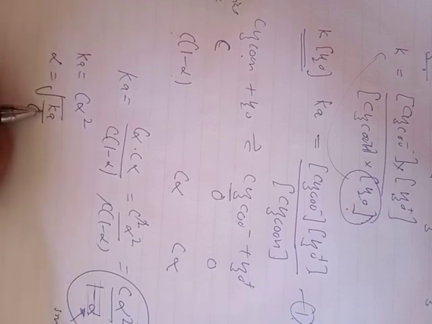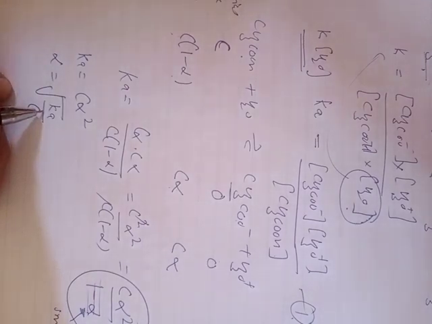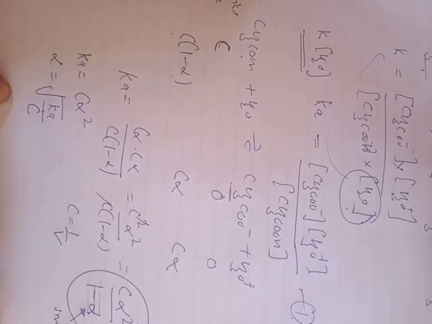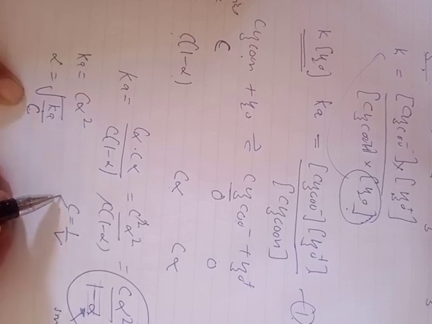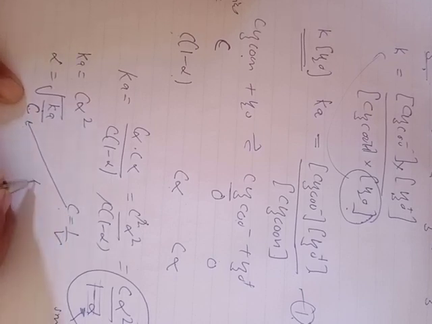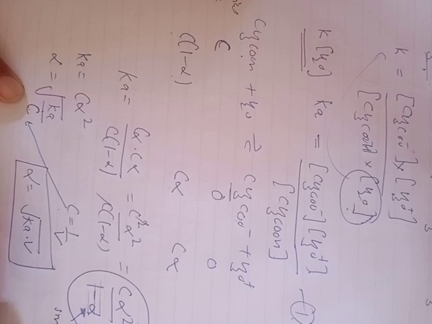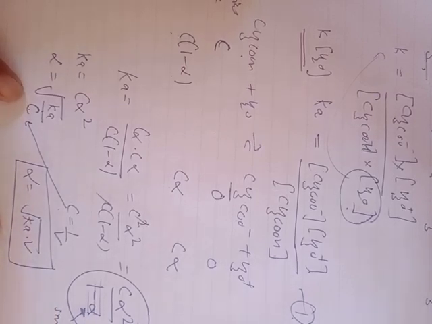Now in terms of volume, if V is the volume of solution in liters containing 1 mole of electrolyte, in that case C becomes equal to 1 by V. This C becomes equal to 1 by V. Putting this value here, the value of alpha becomes equal to under root Ka into V. So this is the ionization of a weak electrolyte, and it is obtained by Ostwald dilution law.